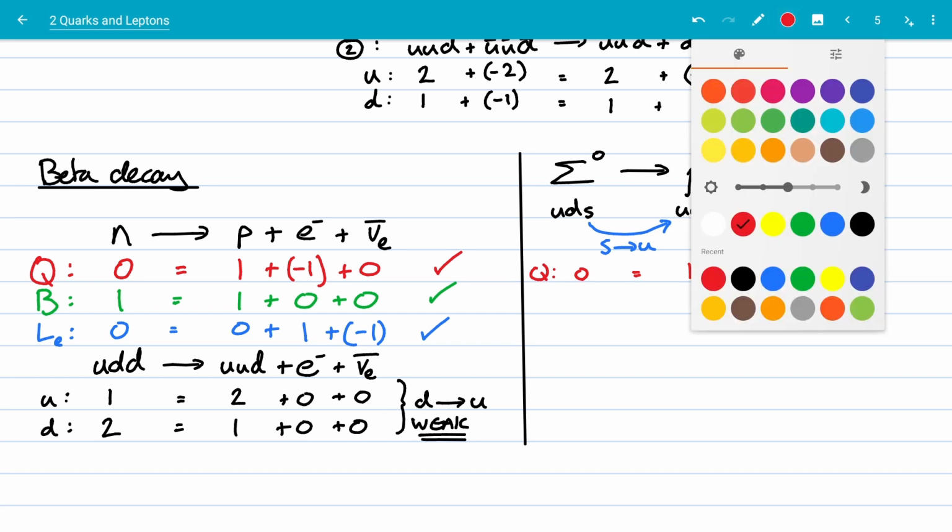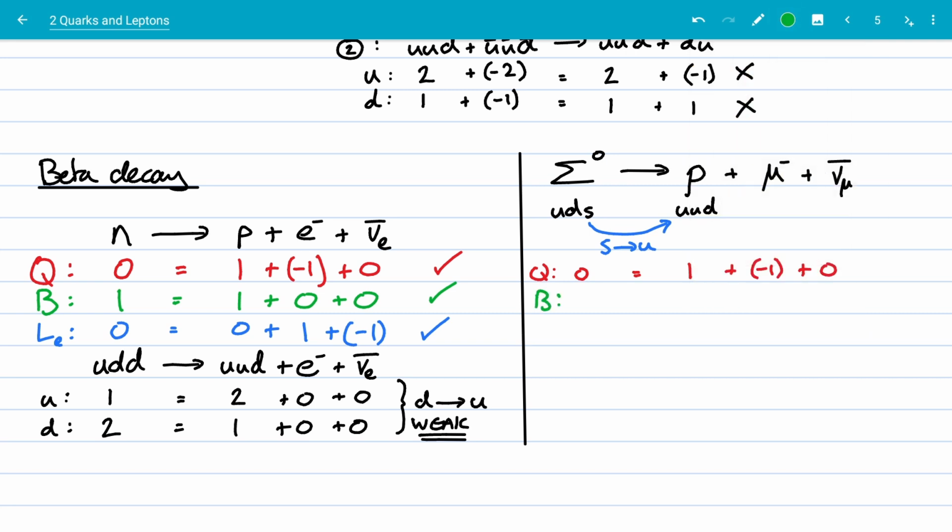Baryon number is 1, 1, 0, 0. And muon lepton number is 0, 0, 1, -1. So all of those conservation rules work.